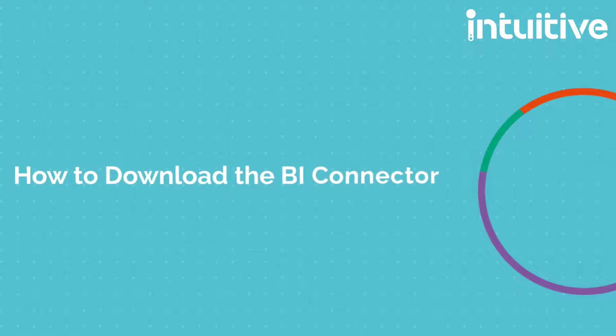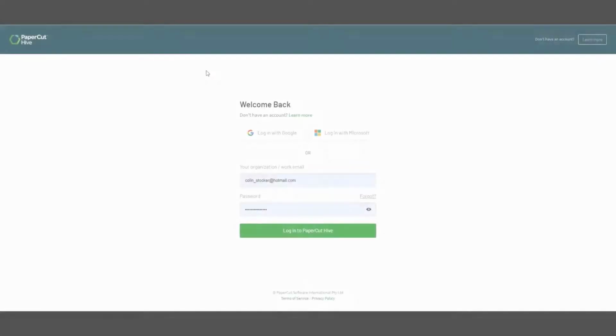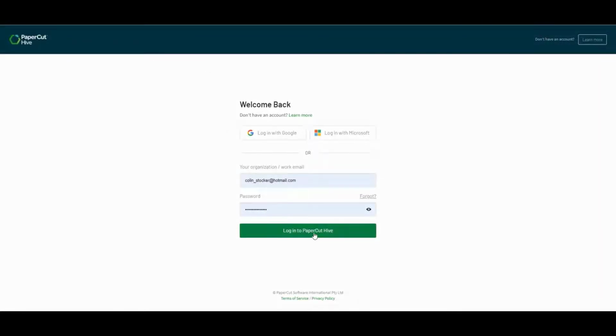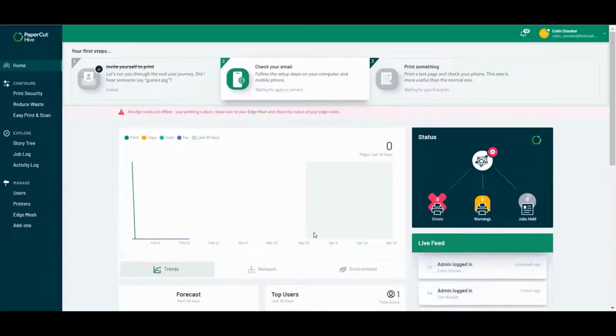Hello, this video takes you through the steps you need to take to enable intuitive dashboards for Papercut Hive. The first step you need to complete is to log in as an administrator to Papercut Hive and navigate to their add-on screen.